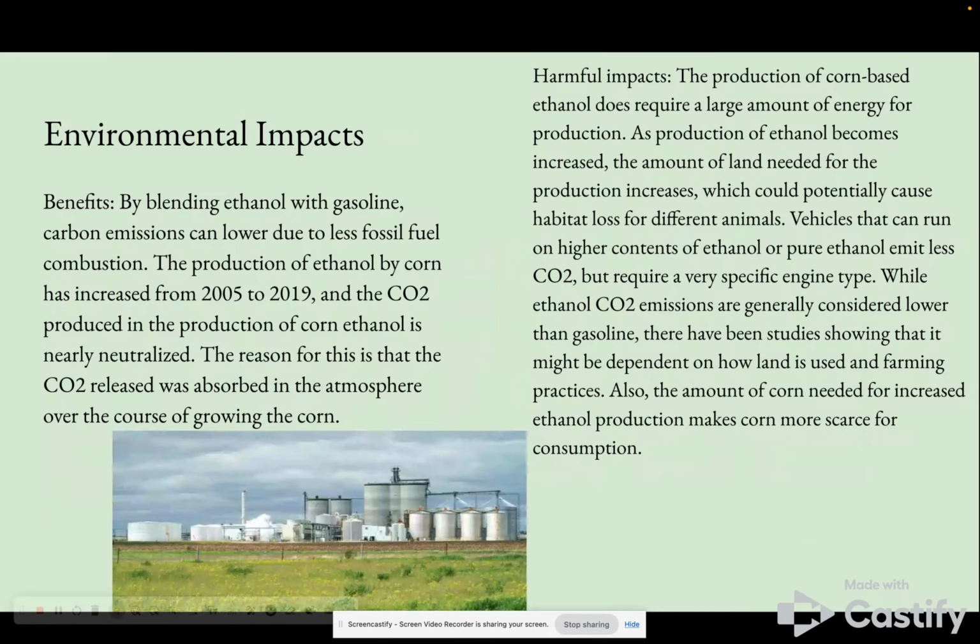Some benefits are that by blending it with gasoline, carbon emissions can be lower than with just straight gasoline, and the production of ethanol from corn has increased from 2005 to 2019, where the CO2 produced in the production of corn ethanol is nearly neutralized. Some harmful impacts are that it requires a large amount of land and a large amount of energy for production, and it could potentially cause habitat loss as more land is needed. And also, some vehicles can run on higher contents of ethanol, but they require a very specific engine, making it not as common to use higher contents of ethanol.